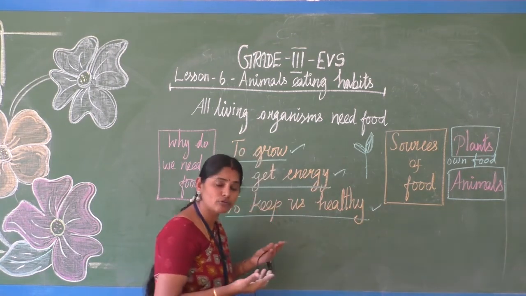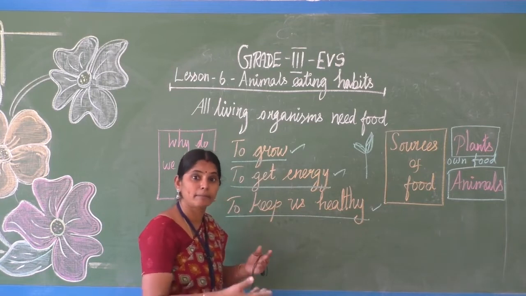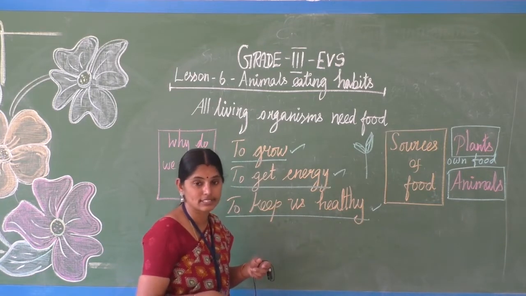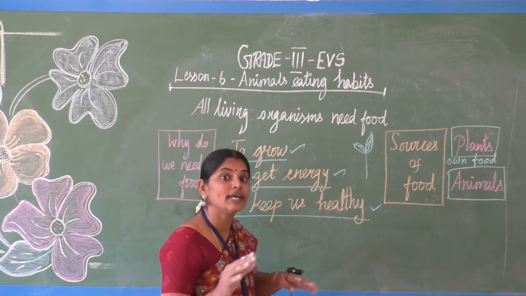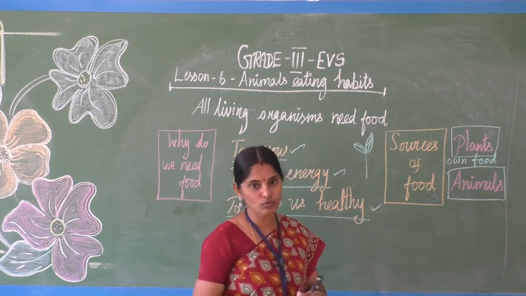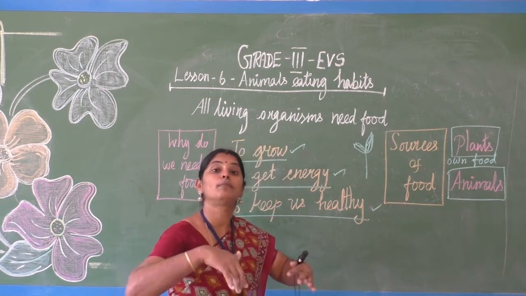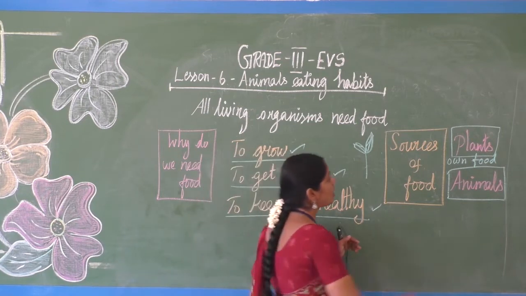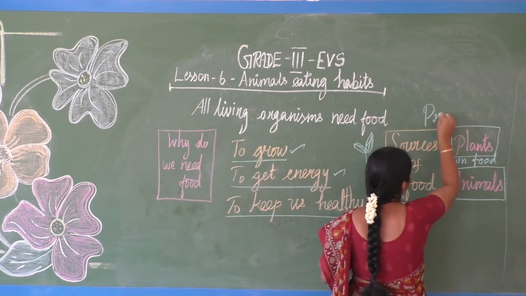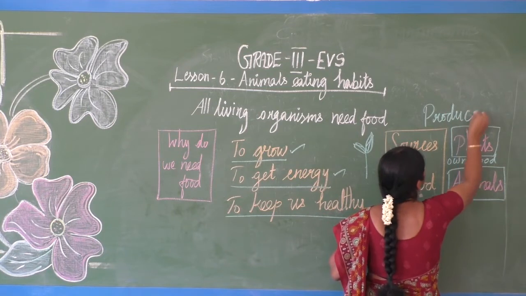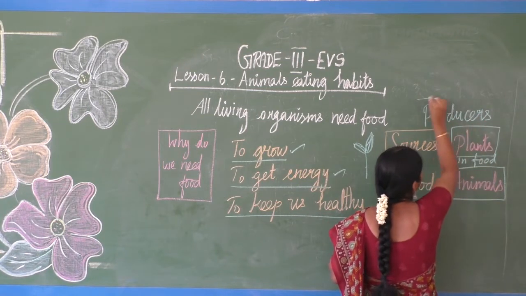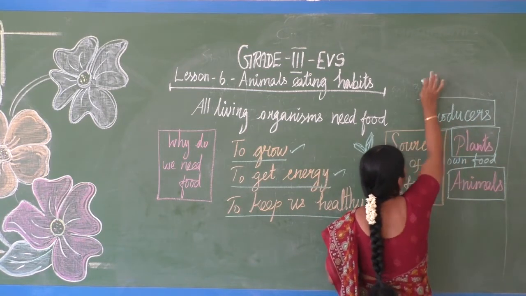We prepare our own food in the kitchen, that is different. But the source we are getting from is plants, isn't it? Actually the plants themselves prepare their own food. So they are producing the food. So we are naming the plants producers. Plants are producers.